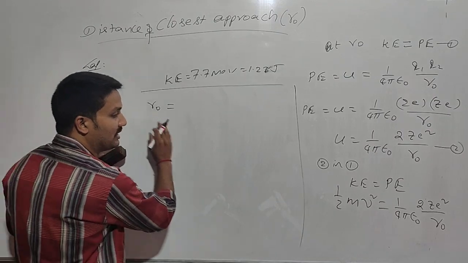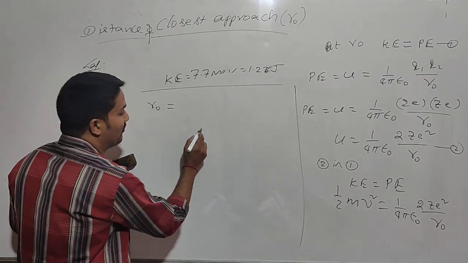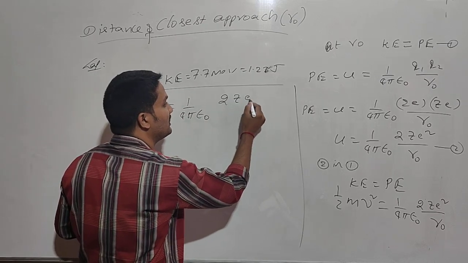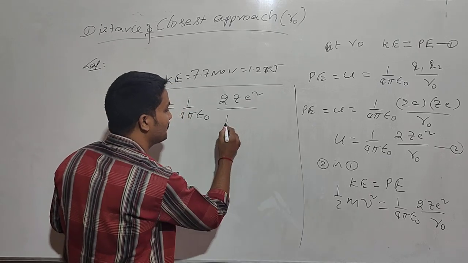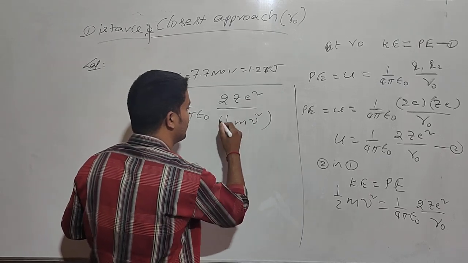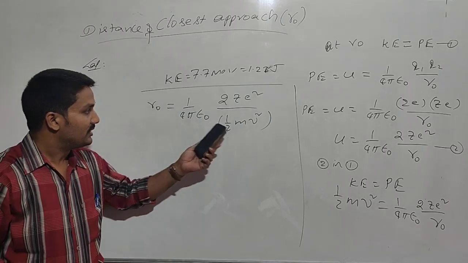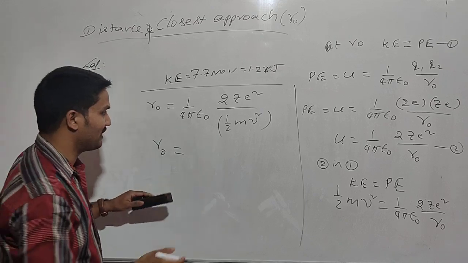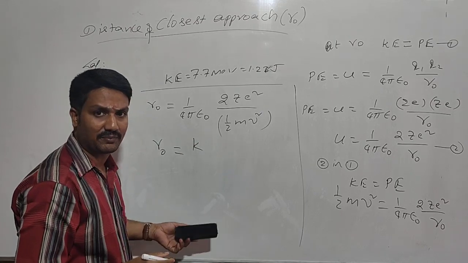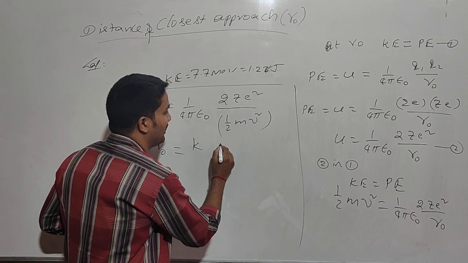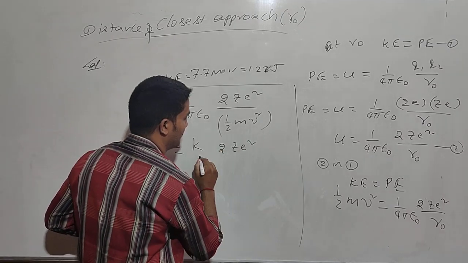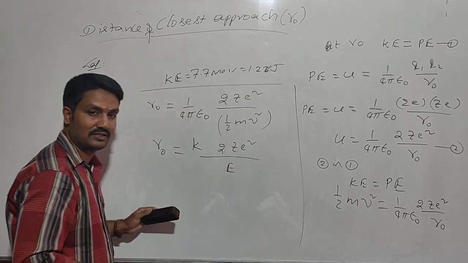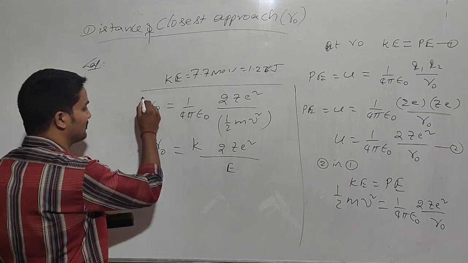Then the expression changes into 1 by 4 pi epsilon naught times 2Ze square divided by half mv square. Now R naught is equal to k, where 1 by 4 pi epsilon naught is k, otherwise 9 into 10 power 9, times 2Ze square divided by half mv square, which is E. So this is also a form.